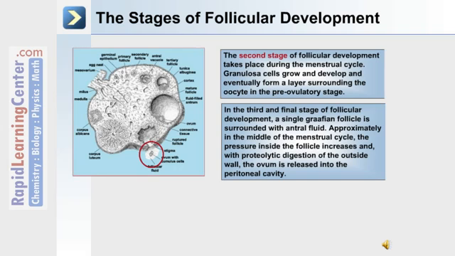Approximately in the middle of the menstrual cycle, the pressure inside the follicle increases with proteolytic digestion of the outside wall. The ovum is released into the peritoneal cavity.